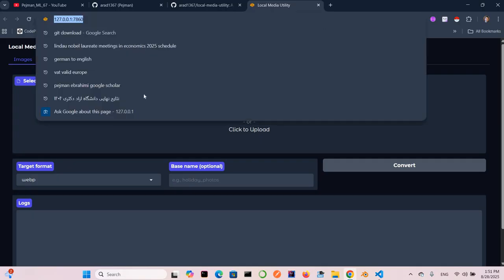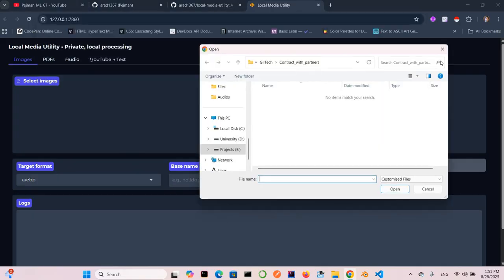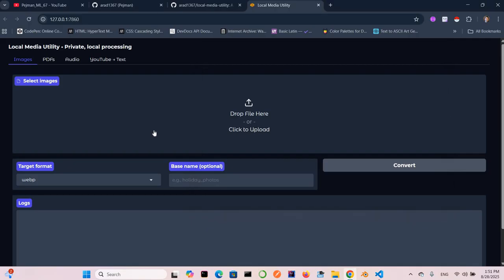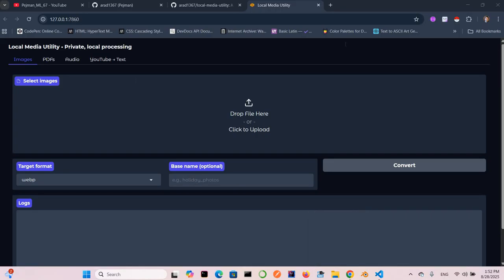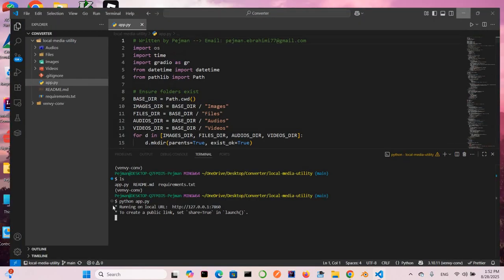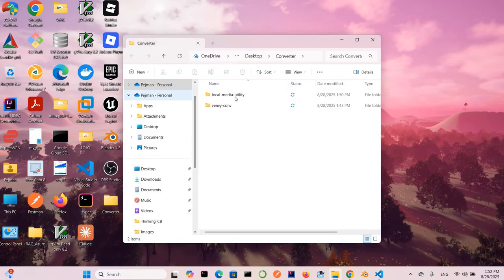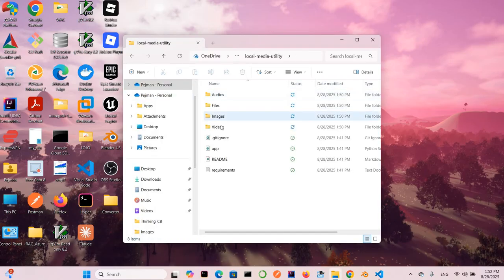You can see the address is the local address on my computer, and I can select an image. Let's check one by one, and if I check just the converter folder here, the local one, you can see it automatically tries to create the audios folder, files, and image, and definitely videos.